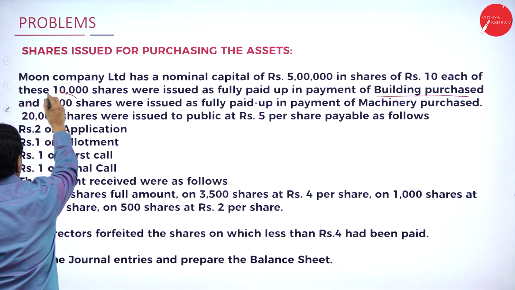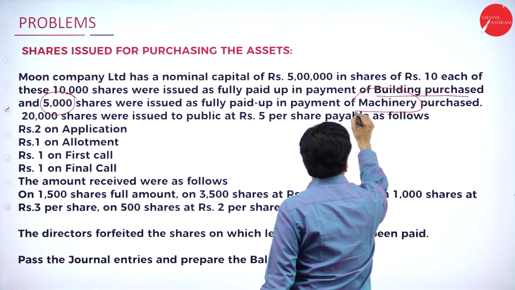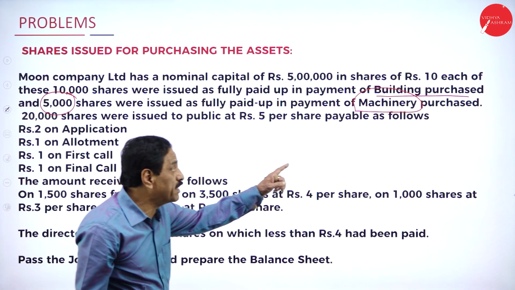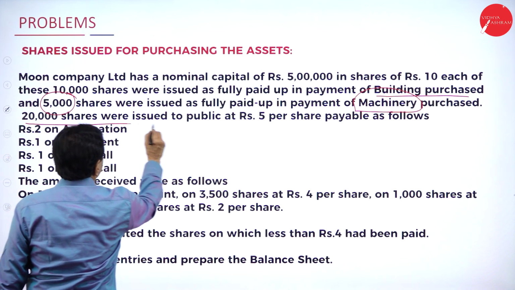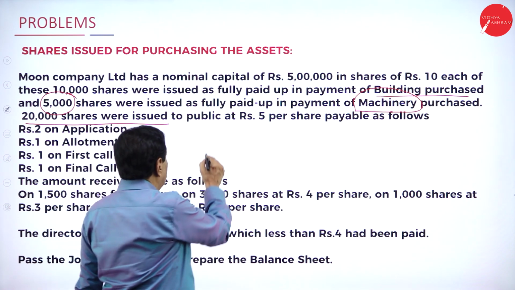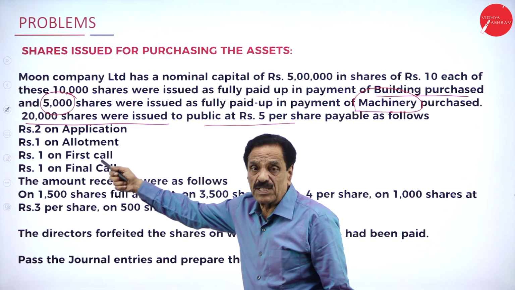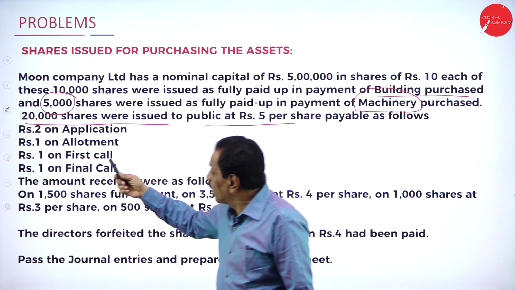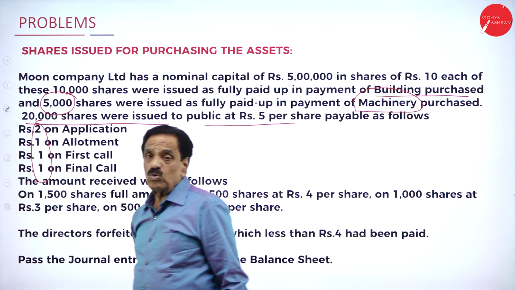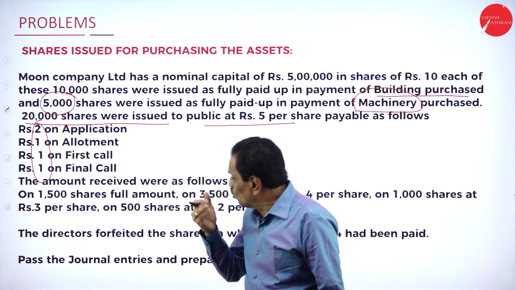Then 5,000 shares were issued as fully paid up in payment of machinery. We purchased the machinery in the form of shares. One, we purchased the building. Second, we purchased machinery. Now, 20,000 shares were issued to the public at rupees 5 per share, payable 2 on application, 1 on allotment, 1 on first call, 1 on final call. Totally it works out to 5 rupees.